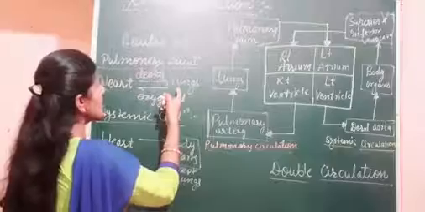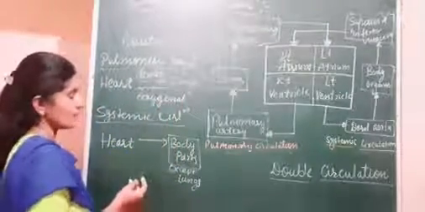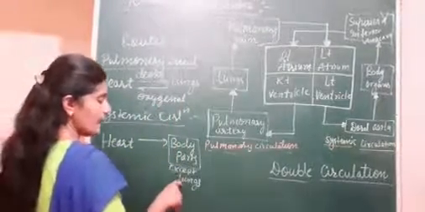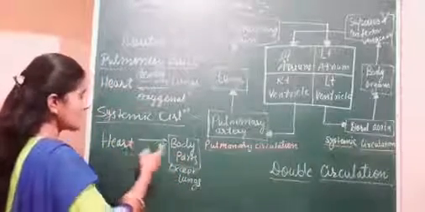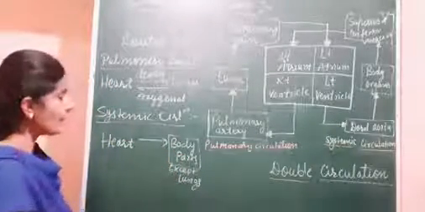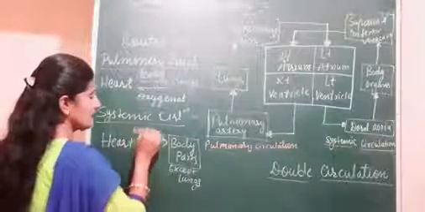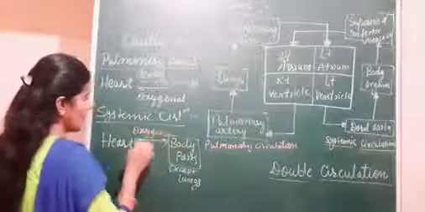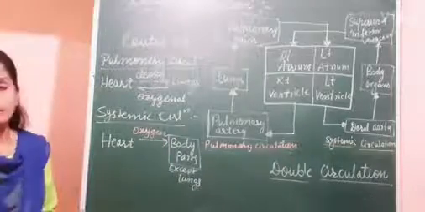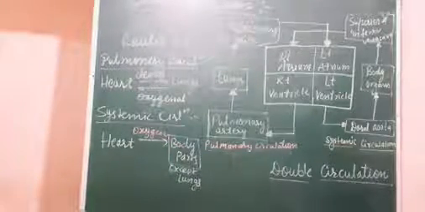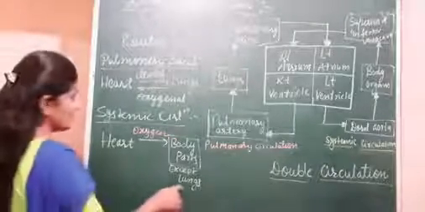Because the blood has already been supplied towards the lungs. So what kind of blood is supplied to the body parts? That is oxygenated blood. The heart is pumping oxygenated blood towards the body parts, except lungs.